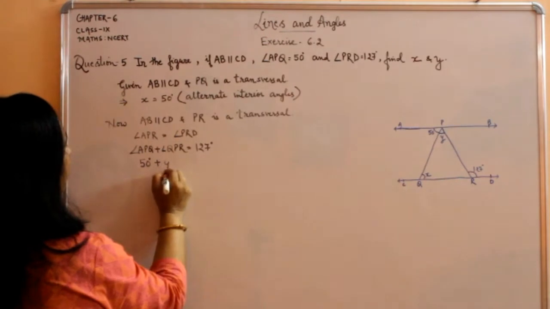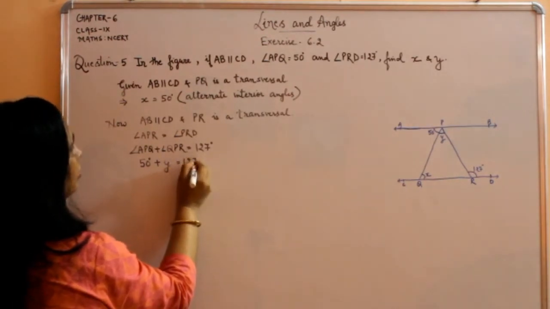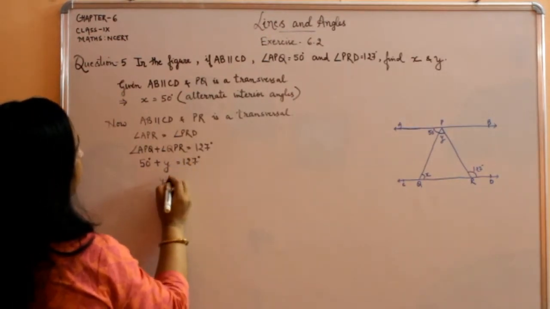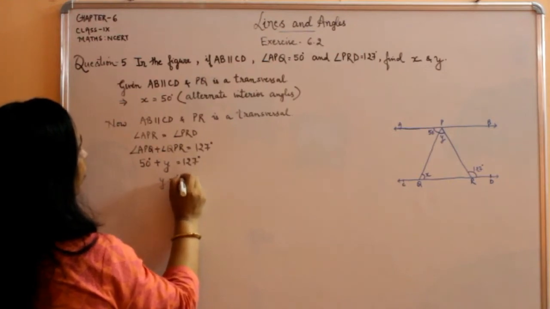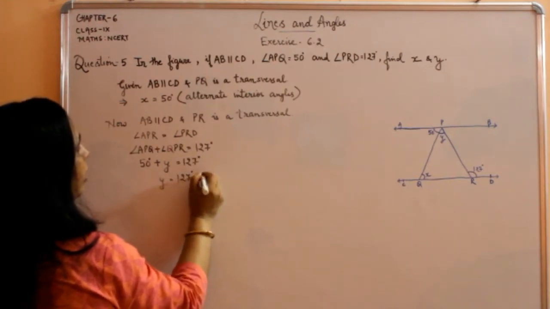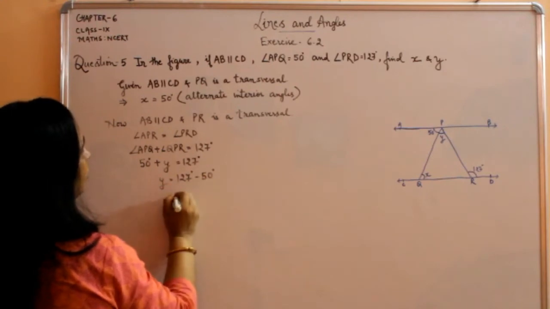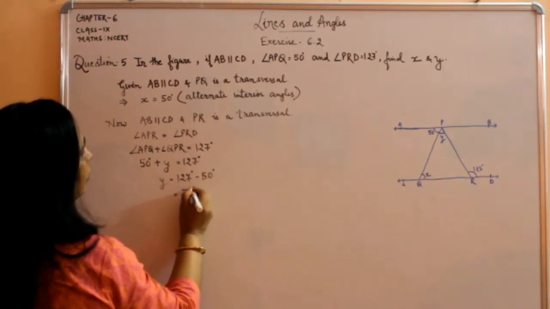Y. तो it is equal to 127 degree. तो Y is equal to 127 degree minus 50 degree, which is equal to 77 degree.